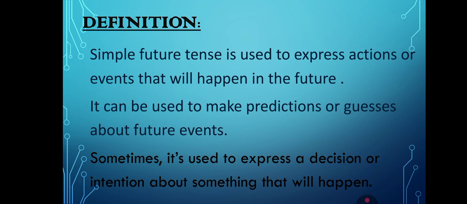If I summarize this whole definition, it simply means that future indefinite or simple future tense is all about the events that are upcoming. We have planned them, we are planning to do them later. They can be the predictions, they can be the guesses. And as you know that future is all about upcoming things, the things that have not happened yet, but we are predicting or we have an intention to do them later.